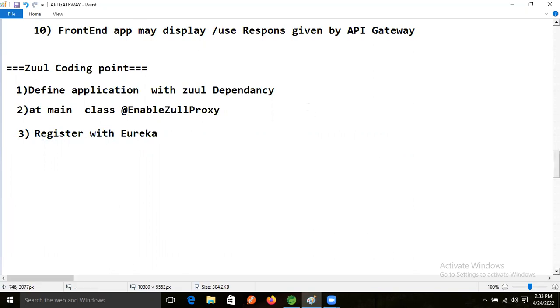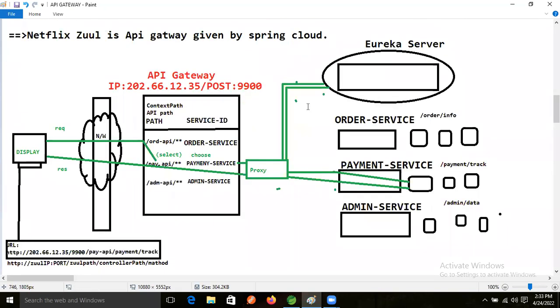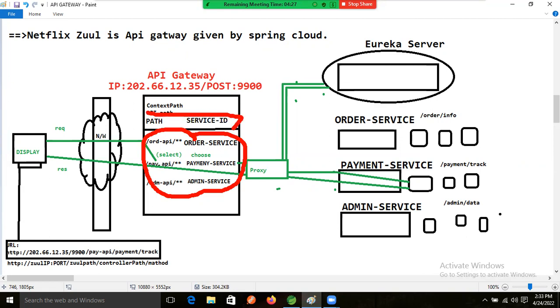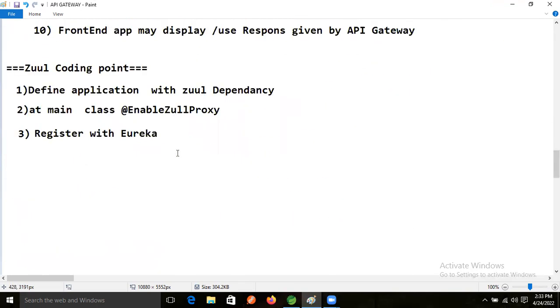After that, focus on this area, guys, because these are very important things. Here, just assume that in the API gateway we write the API path plus the service instance. To specify this service ID plus path, we will use some keys. I will give examples of those keys also.